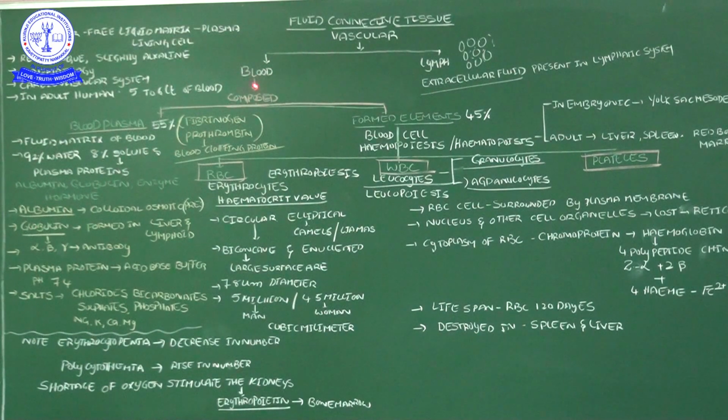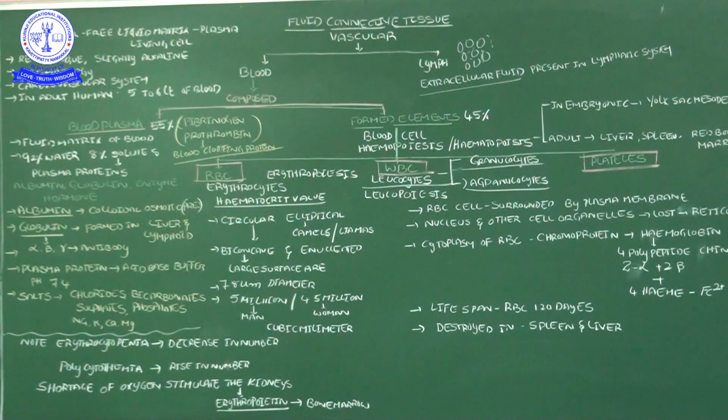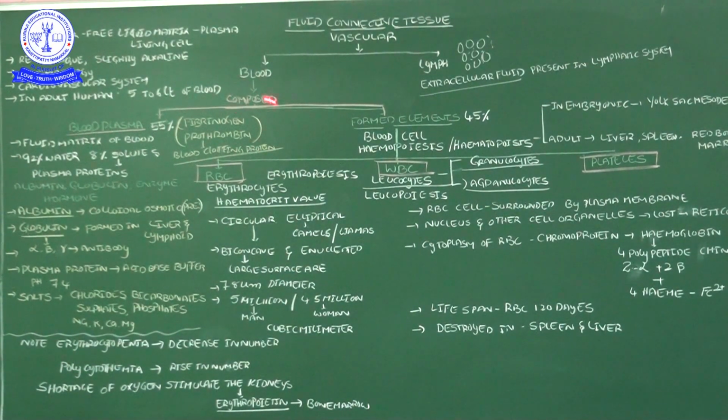When you come to the vascular system, or vascular connective tissue, blood is one of the vascular connective tissues, the fluid connective tissue. Lymph is one of the connective tissues. Lymph is nothing but extracellular fluid that drains into the lymphatic system.